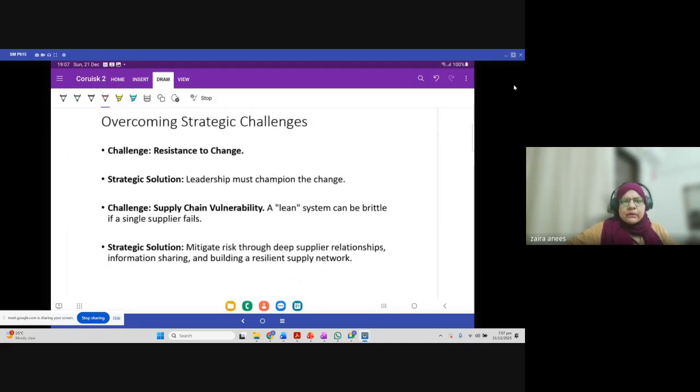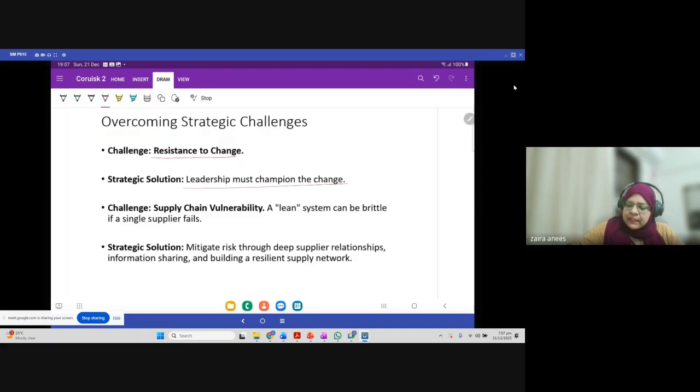So what are the overall challenges in JIT? Generally, whenever you try to have a different system, your employees resist, right? So you need to make sure that employees don't resist. You need to communicate the implications of JIT to the employees. Leadership must champion the change. As I said, leadership has to be part of your change if you are moving towards a JIT system.